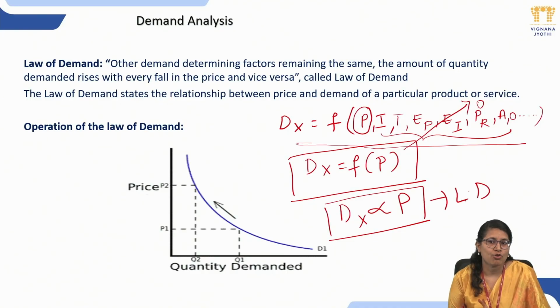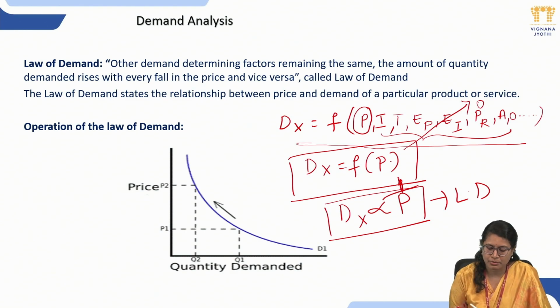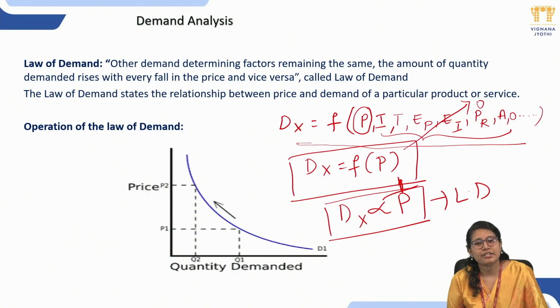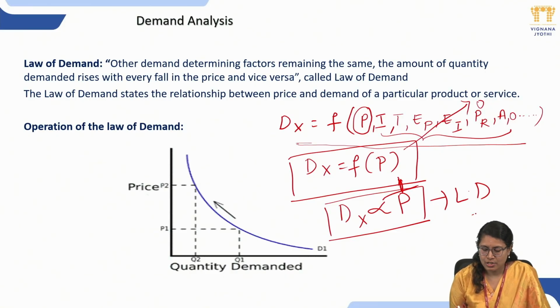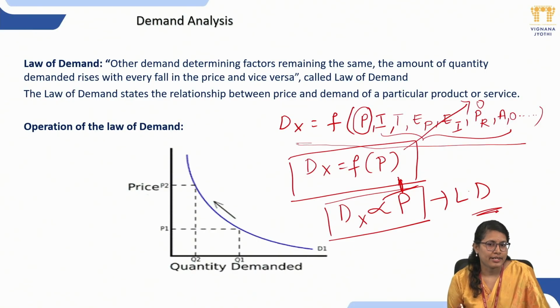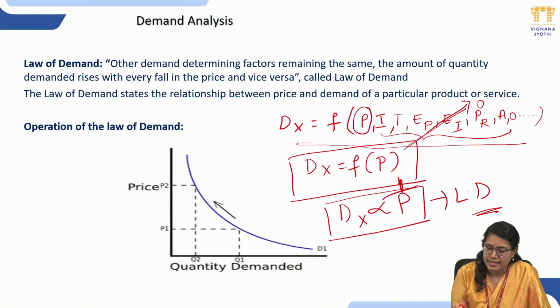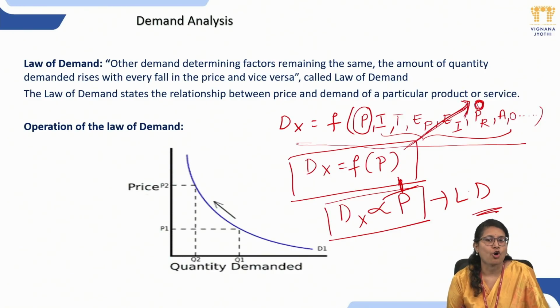So how can you define the law of demand now? The law of demand is simply the relation between quantity demanded and the price of the product. What sort of relation exists? An inversely proportional relation between the quantity demanded and the price of the product. So this is the law of demand. And we have made certain assumptions. What are those assumptions? All the influencing factors are not changing at all. They are constant. The income, the tastes and preferences, and so on, all these influencing factors are constant.